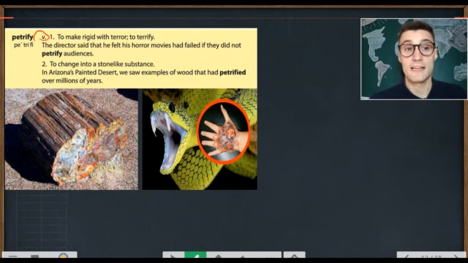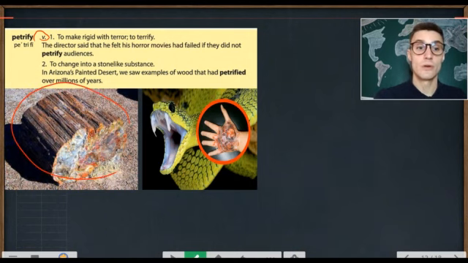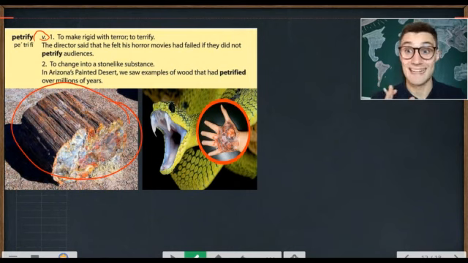To petrify is also to change into a stone-like substance. In Arizona's Painted Desert, we saw examples of wood that had petrified over millions of years. So this is a piece of tree bark in the Arizona desert.